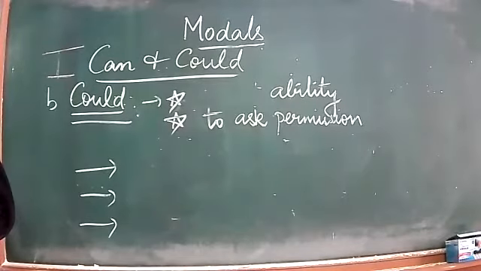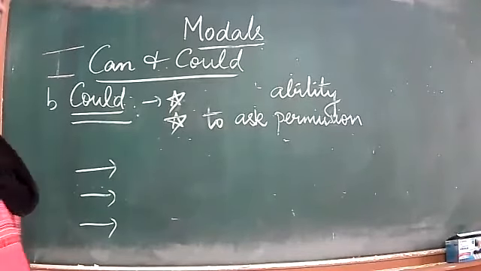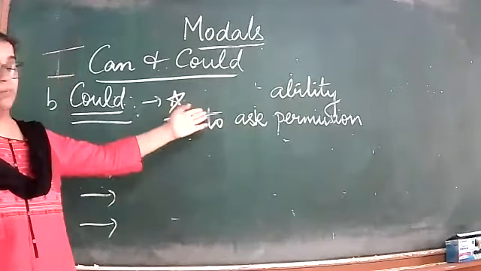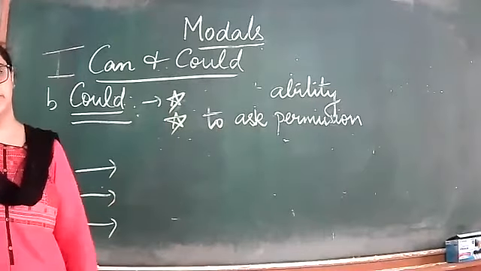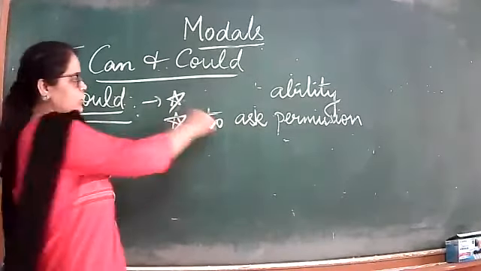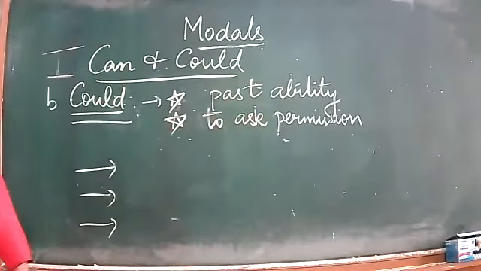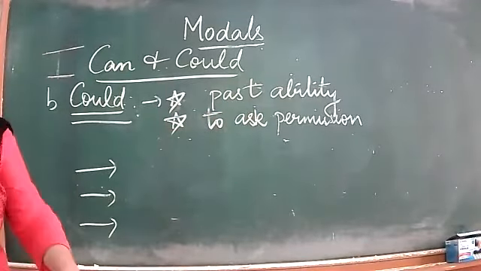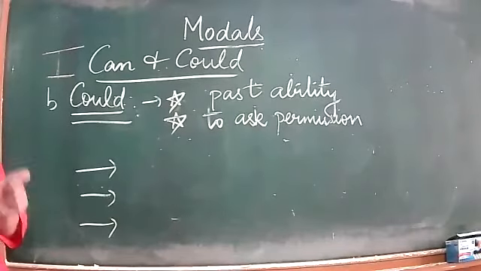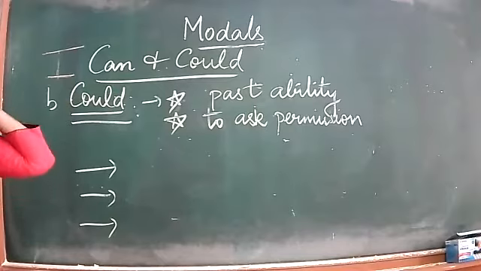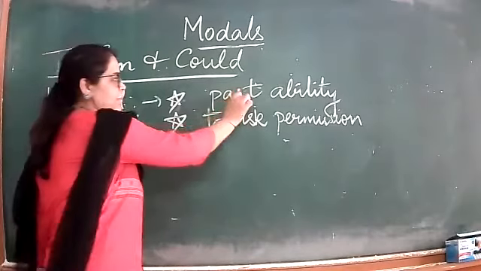Now the second one is could. Now let's start. So it is the opposite of can. You can say, if can is used for present ability, could is used for past ability. Okay. So they are opposites. One is present and one is past. Remember this thing, past ability. And in the exam, you will definitely get one hint whether it is past tense or present tense. Then you have to write the answer accordingly. So it is used for past ability.